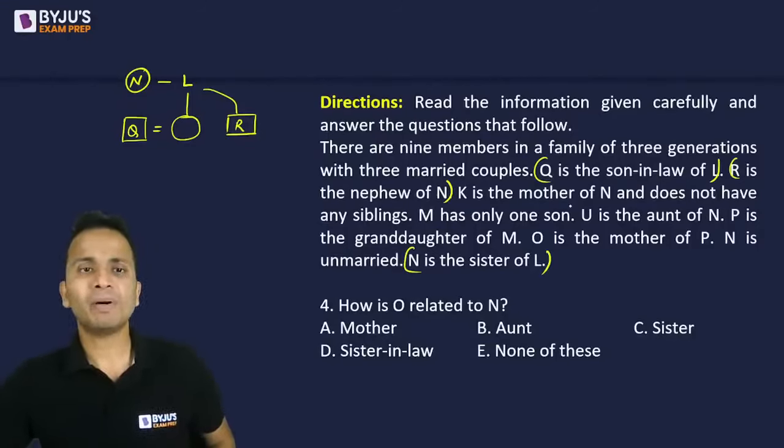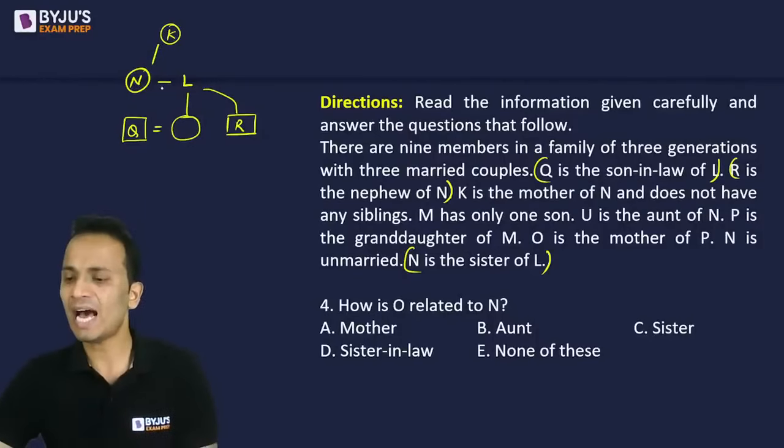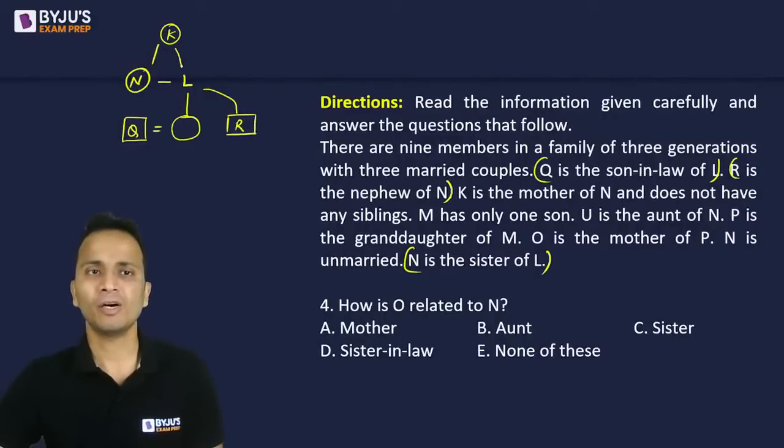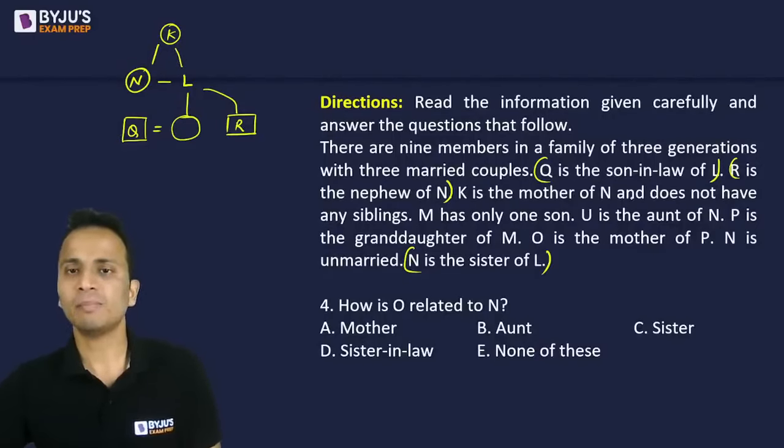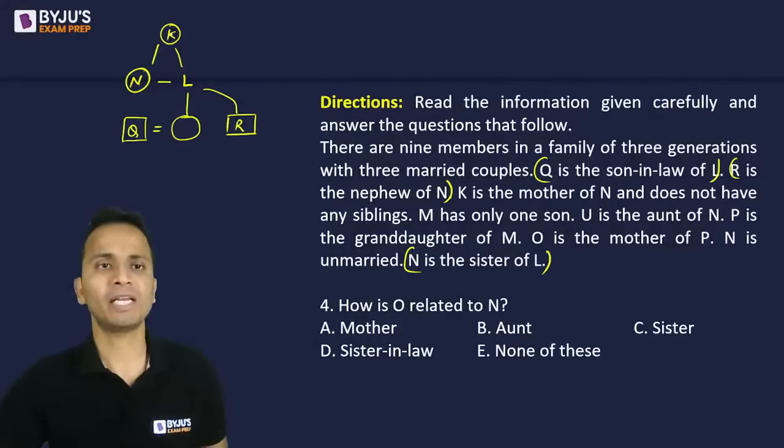Next, K is the mother of N. So K mother of N है. N and L are siblings. So K will be the mother of these two people. K will be the mother of N and L. Right? Okay. So K is the mother of N and does not have any siblings. So K का कोई भी sibling नहीं है. ठीक है? K का कोई भी sibling नहीं होना चाहिए.